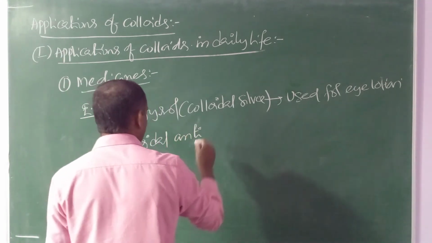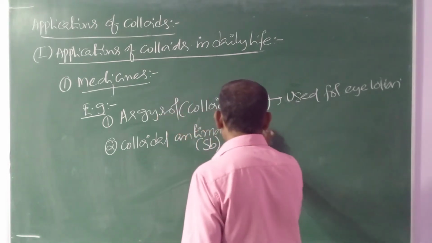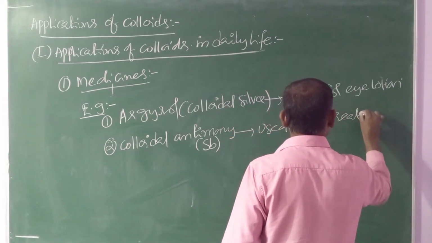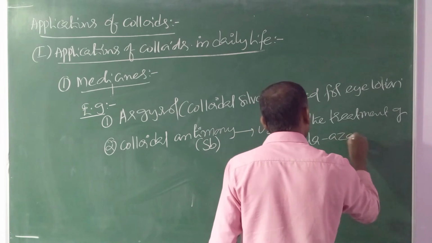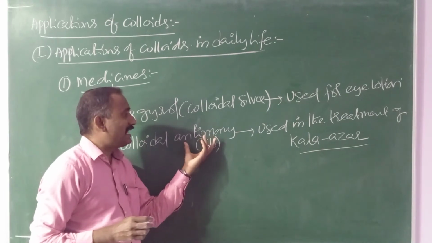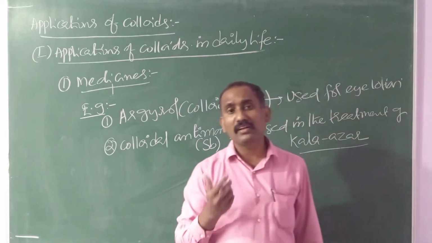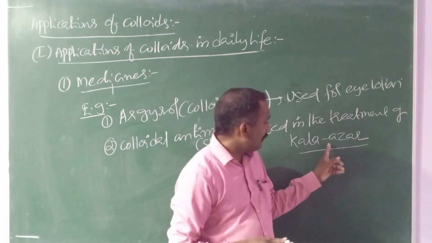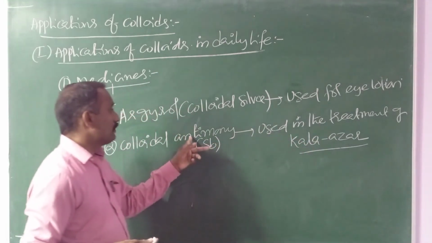It is also one of the medicines. Antimony is nothing but stibium. Colloidal antimony is used in the treatment of Kala-Azar. It is one type of disease. Kala-Azar disease symptoms are irregular fever, sudden loss of weight and swelling of liver. In the curing of Kala-Azar disease, colloidal antimony is used.